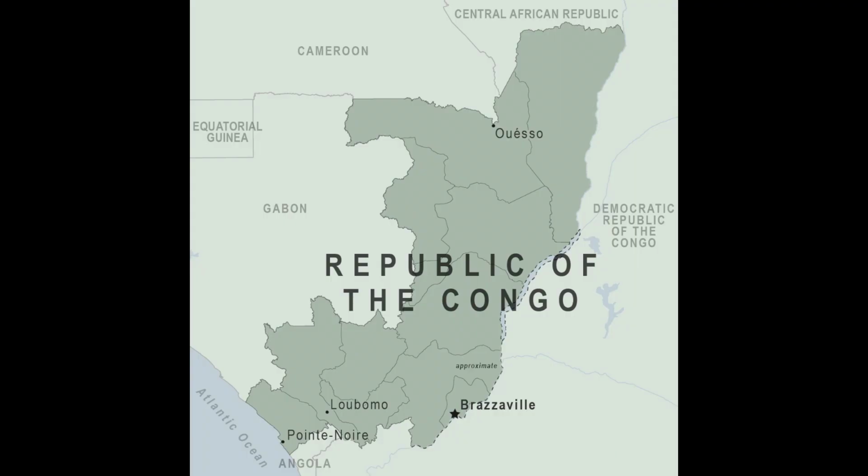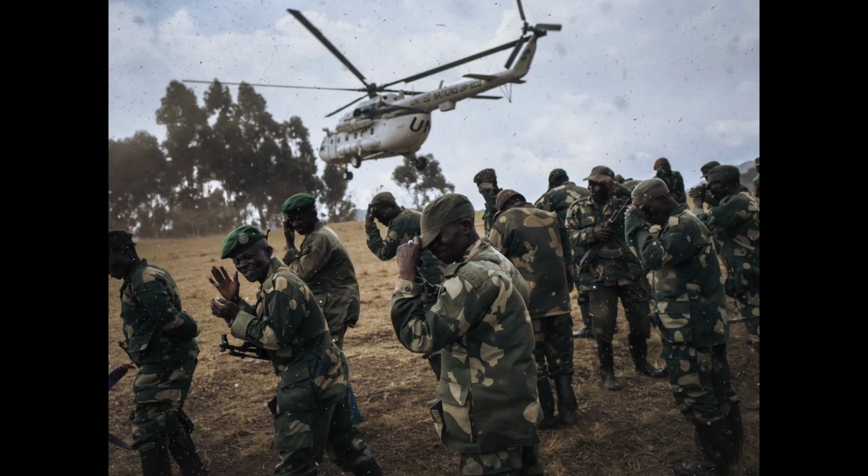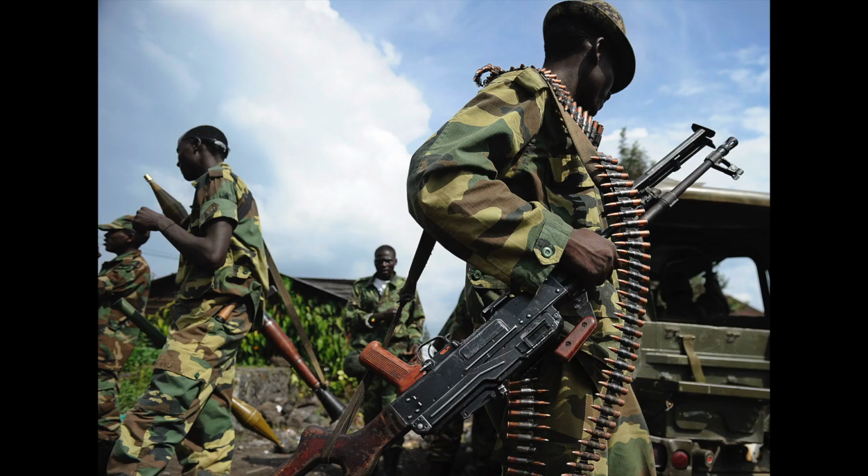I hope not. People say this to distinguish the two apart, so if you ask someone where they're from and they're from the Republic of the Congo, they'll say, "Oh, I'm from Congo Brazzaville." However, both countries still call their citizens Congolese. The very simple reason that these two countries aren't one is because, well, the Republic of the Congo had a communist phase for a while, and the Democratic Republic of the Congo was very anti-communist. Also, the Democratic Republic of the Congo was busy doing the Congo Wars, which were actually the deadliest war in human history, so they just never got around to it.